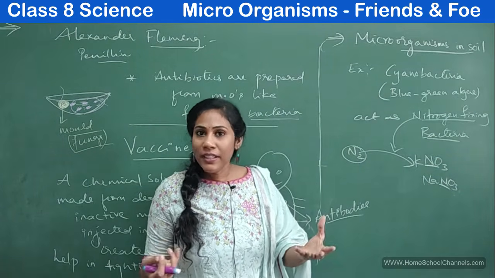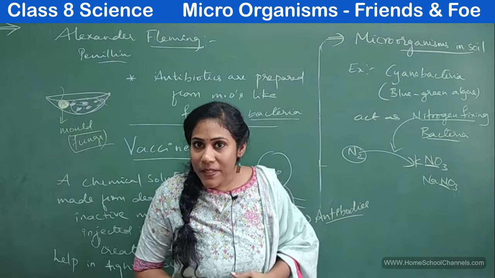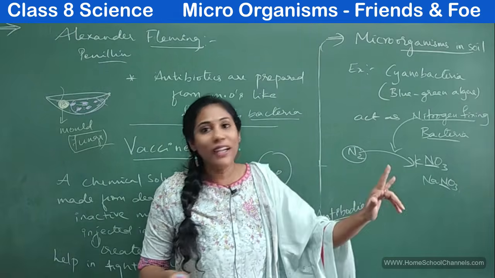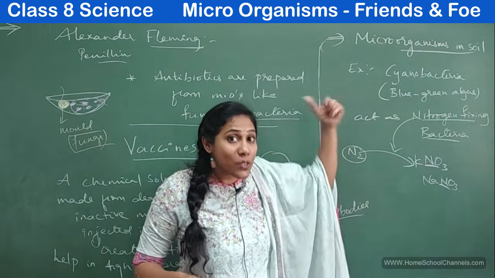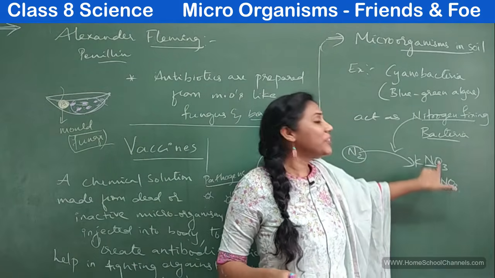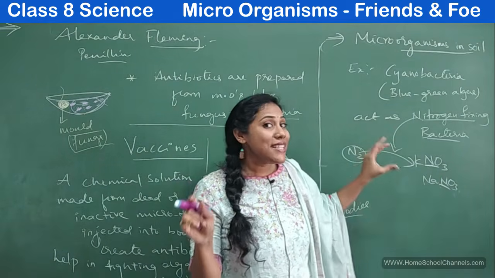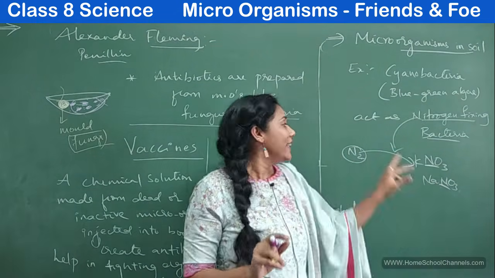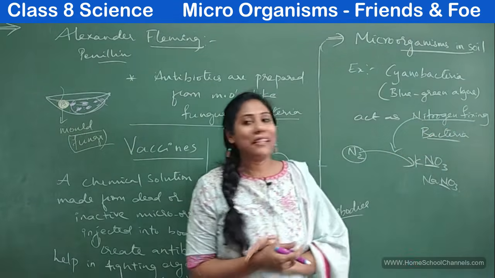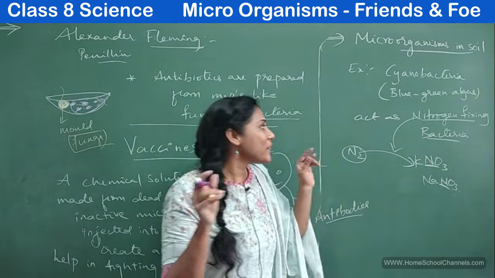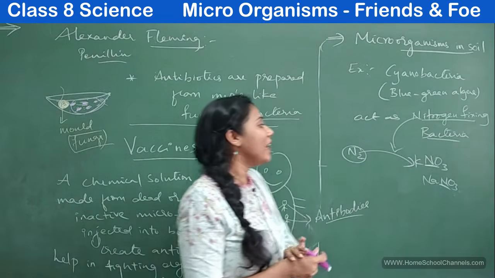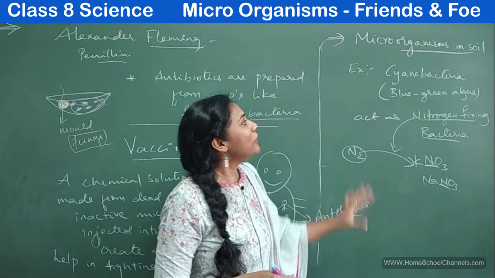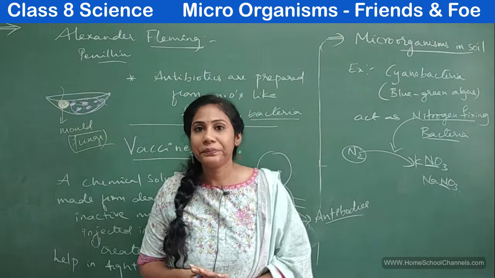Nitrogen is very necessary for the growth of plants. Plants take nitrogen from soil, but plants don't want nitrogen in the form of N2. Plants want nitrogen in the form of these compounds. So who is converting nitrogen from N2 to KNO3 and NaNO3? It is this nitrogen fixing bacteria. So soil rich with this nitrogen fixing bacteria has improved fertility. So that's all about the microorganisms in soil, right?